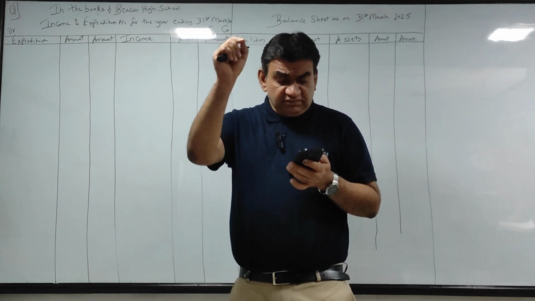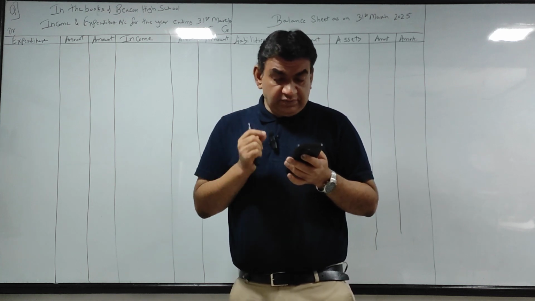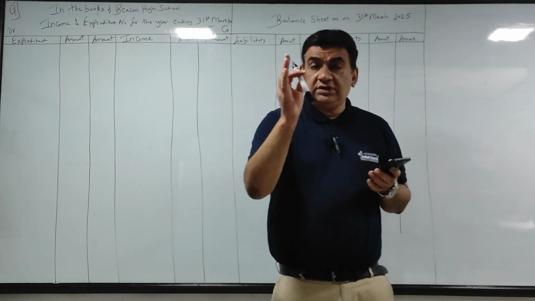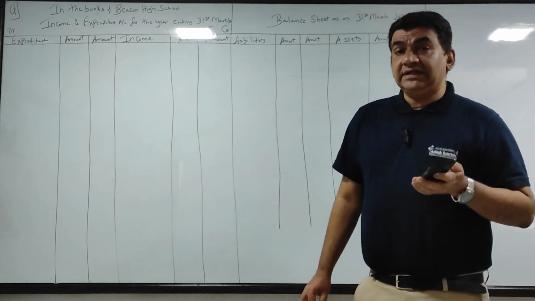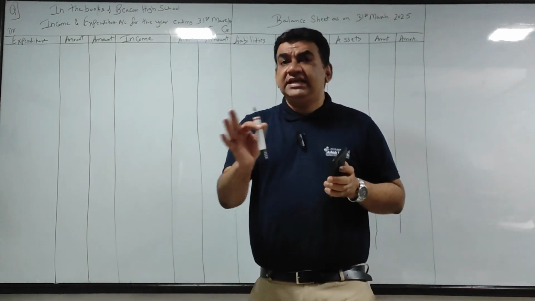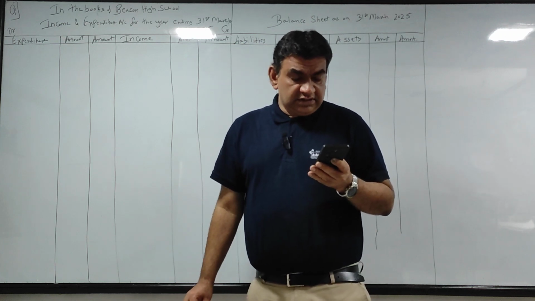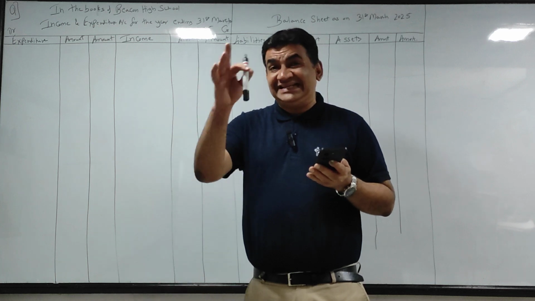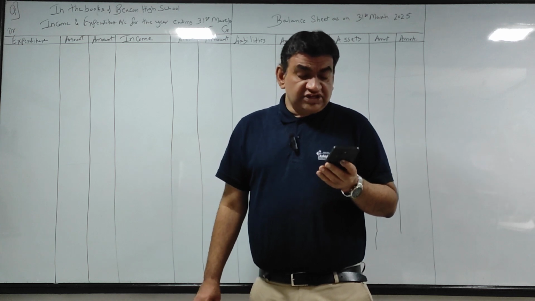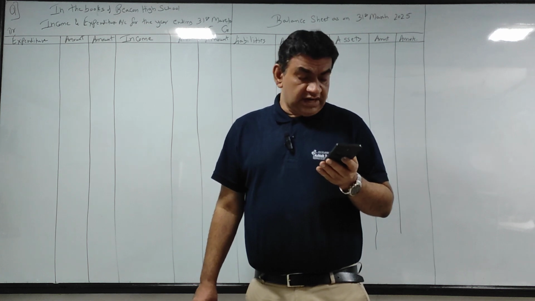Now listen. On the question's balance sheet, put a mark on library books, computer and investment. Why? Because you have made payment, you have purchased additionally. When I solve, it will be clear. Right now just put a mark. Okay, by balance carried down: outstanding tuition fees 20,000. On the receipt side, look at the second item, tuition fees 5 lakhs, put a mark on that. Outstanding salary 60,000. On the payment side, salary is 2,40,000, put a mark on that.